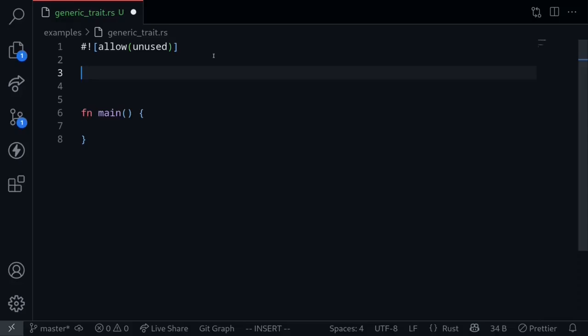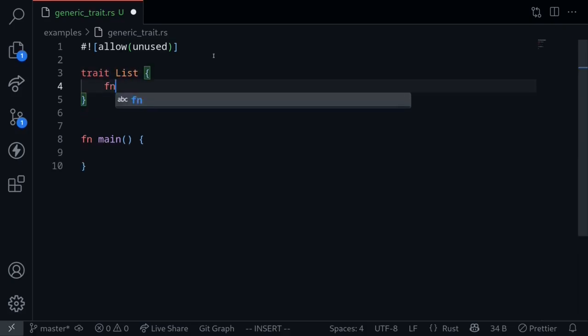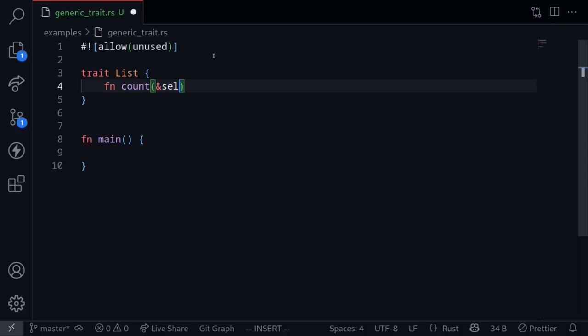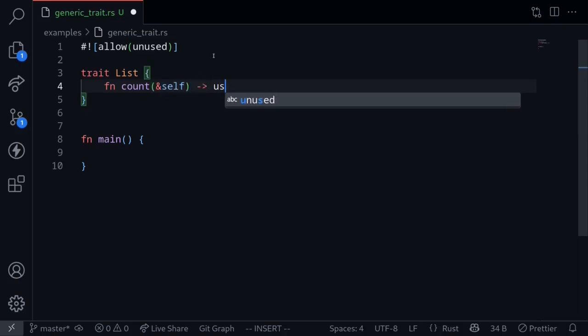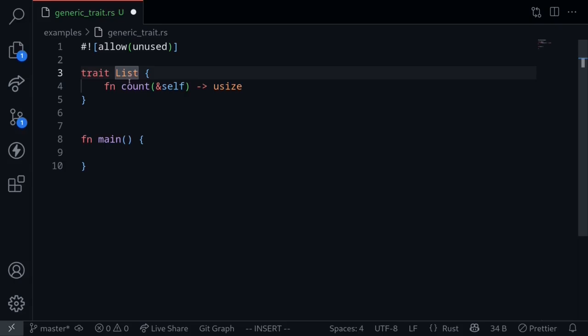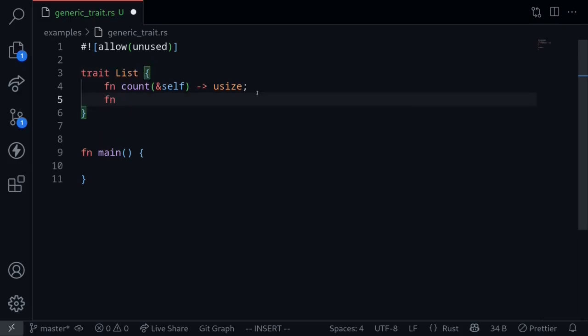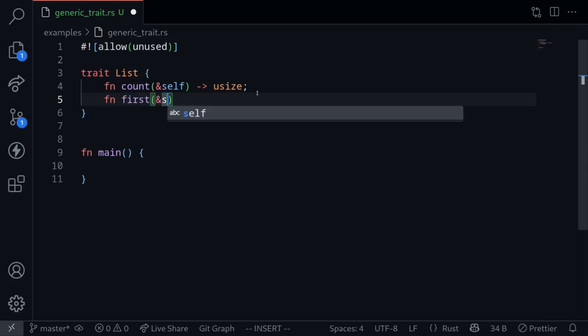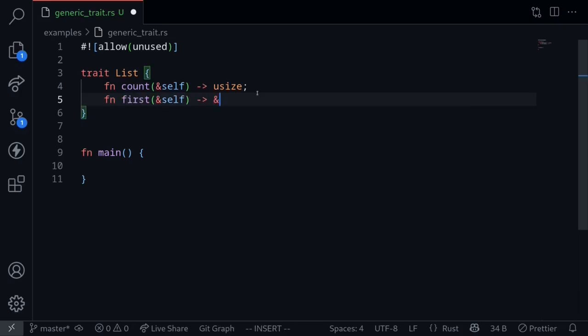By now, I hope that you know what generic types and traits are. We can combine those two together to have a generic trait. Let's start with a trait without generic types. Let's say that we have a trait called list. This will have two functions, fn count, which will take in a reference to self, and then return a usize. Any type that implements the list trait will be able to return the number of elements that is contained inside that type. Let's also say that there's a function that will get the first element in the list. Let's say first, it's going to take in self, and then it will return a reference to some type.